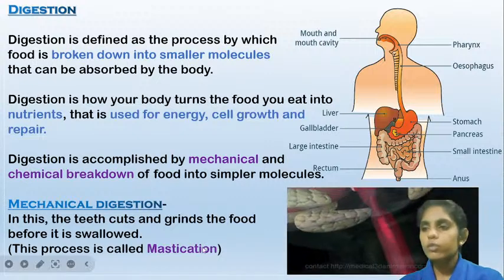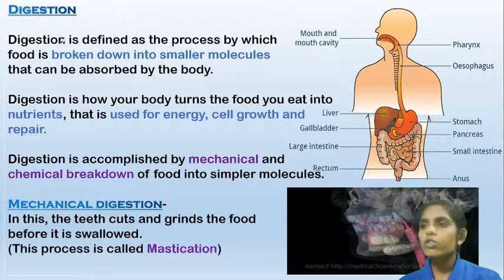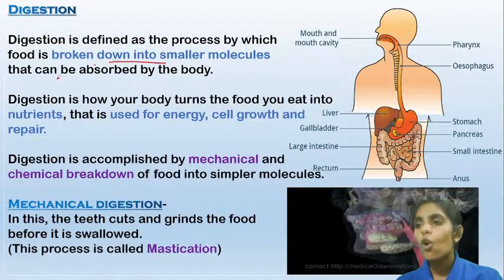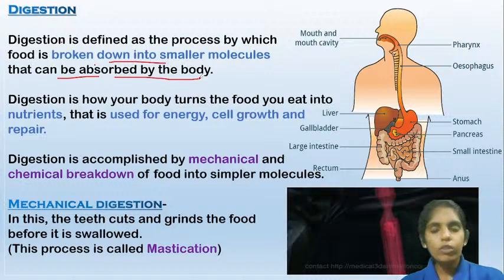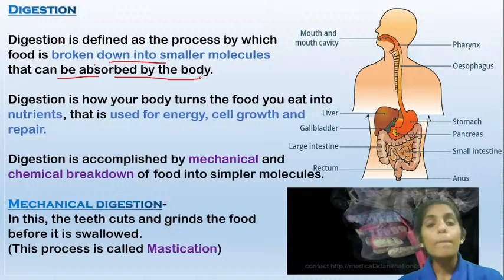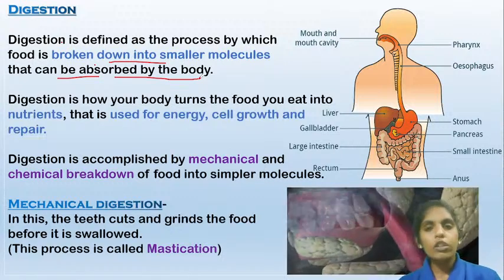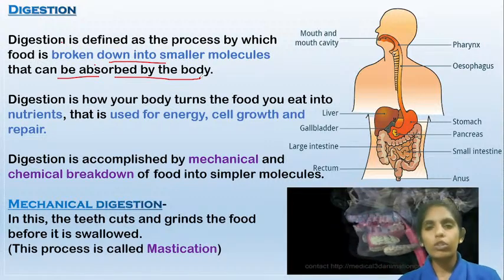Digestion is the process by which the food is broken down into smaller molecules so that it can be absorbed by the body. The food we eat contains large food particles and also large macromolecules, and the digestive system cannot absorb these macromolecules if they are present in their larger forms.